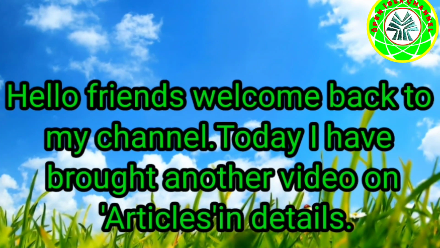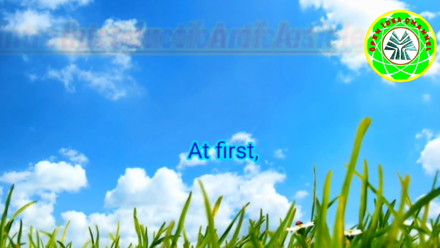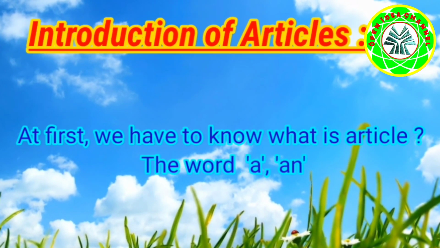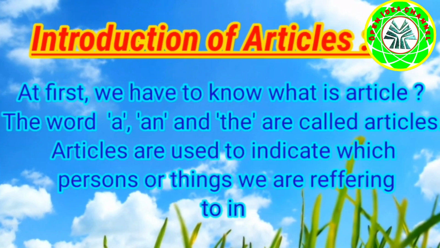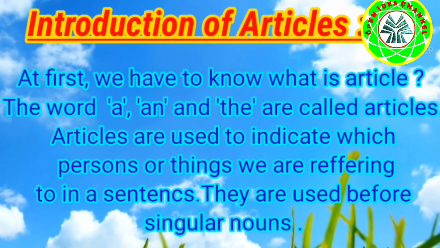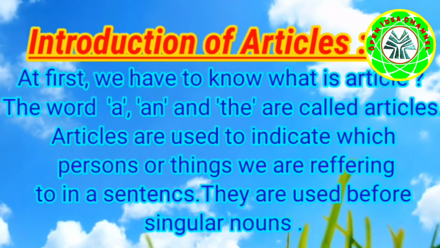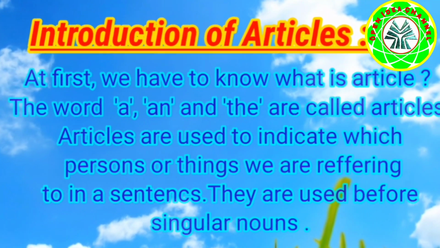Today I have brought another video on articles in detail. At first we have to know what an article is. The words a, an and the are called articles. Articles are used to indicate which persons or things we are referring to in a sentence. They are used before singular nouns.